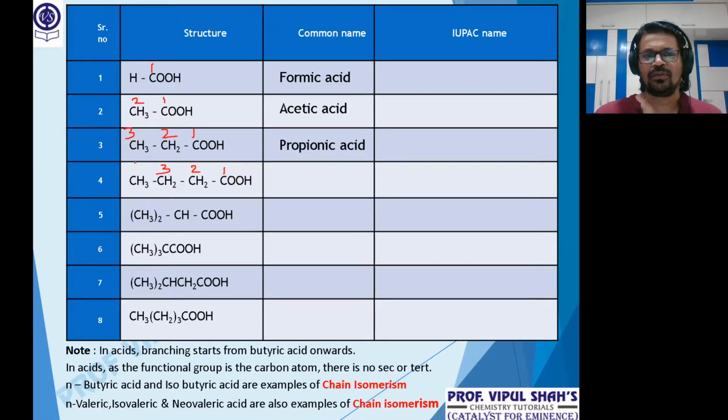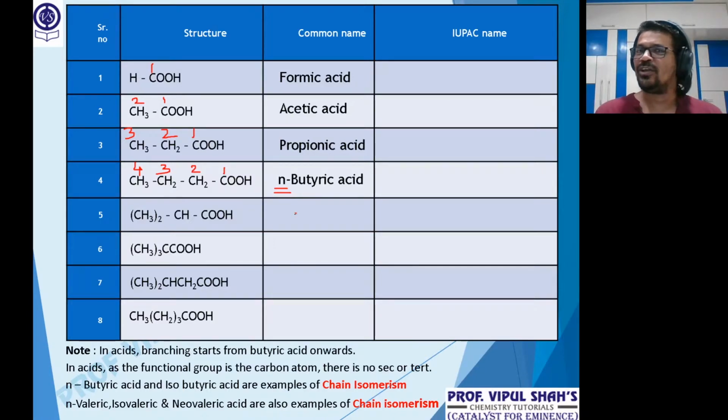Then acid with 4 carbon atoms. When numbering is simple, you have to number in such a way on the longest chain, where the COOH carbon is always at 1. Acid with 4, rancid butter. Yes, butyric acid. Little change, look at this. N-butyric acid. Once again, why the name N? Anybody can tell me why I've written N? In alkanes, branching started from butane onwards.